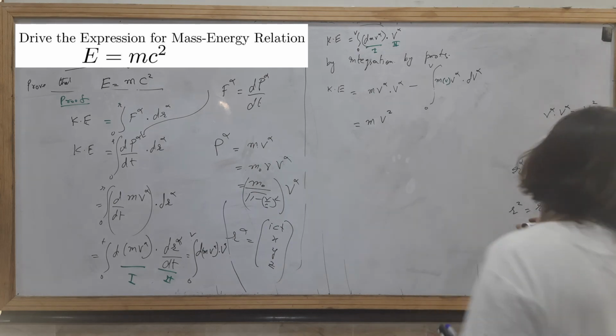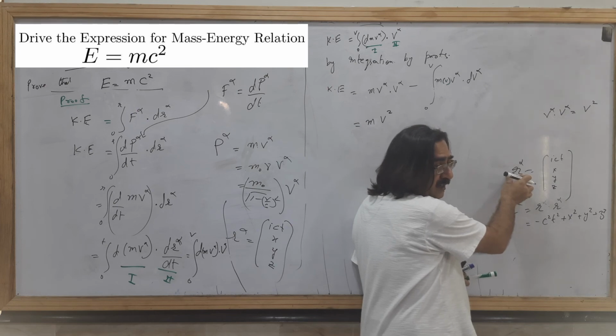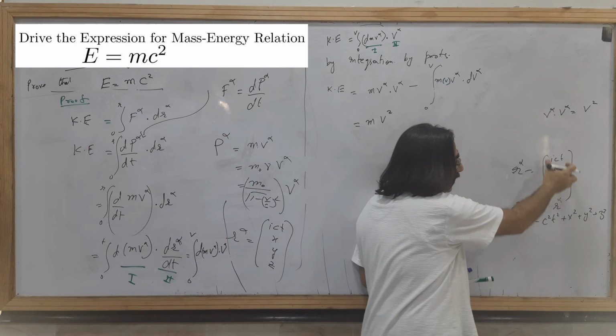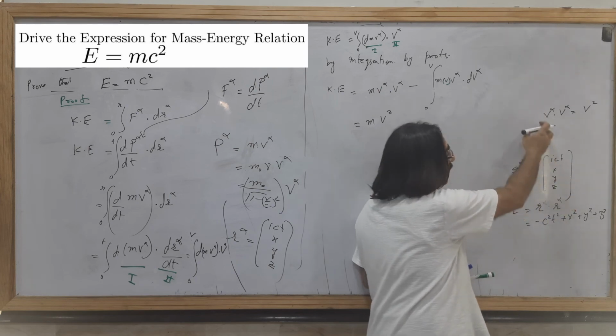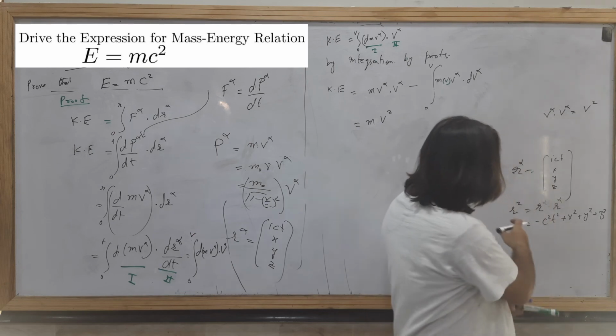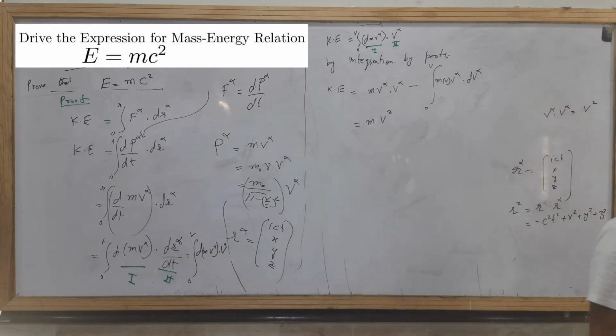Whenever we take a vector itself, then there will be indices, and it will be represented in the form of components. But when we take the magnitude, the magnitude will be indices free, because here there is no component. This is a simple number.